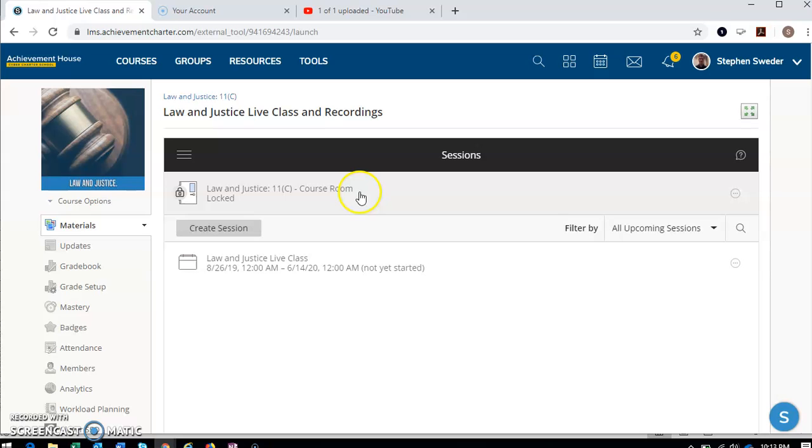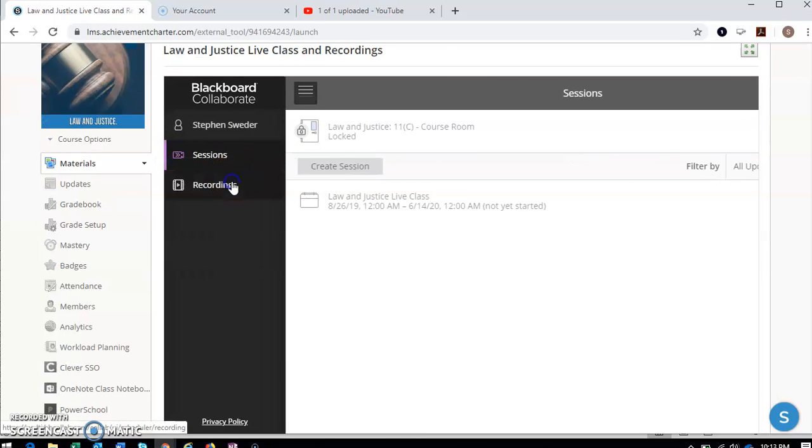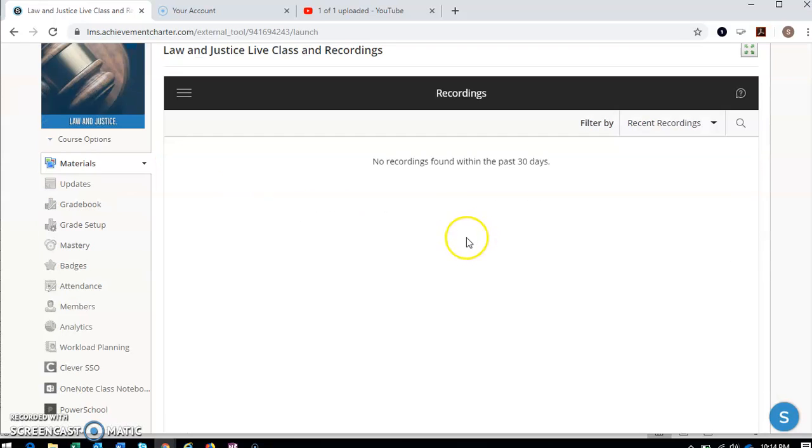Now, right now the course room is locked, but when you want to enter live class, you're going to want to click down here, okay? When you click on that, you'll be able to enter the classroom, okay? Now, if for some reason you can't attend live class, you click on this little hamburger menu. This is where you can find the recordings. Now, there's nothing in there right now, obviously, but you'll see that begin to fill up. You'll see the title of the live class, like what we discussed that day, also the date of the live class recording, and also how long it is.